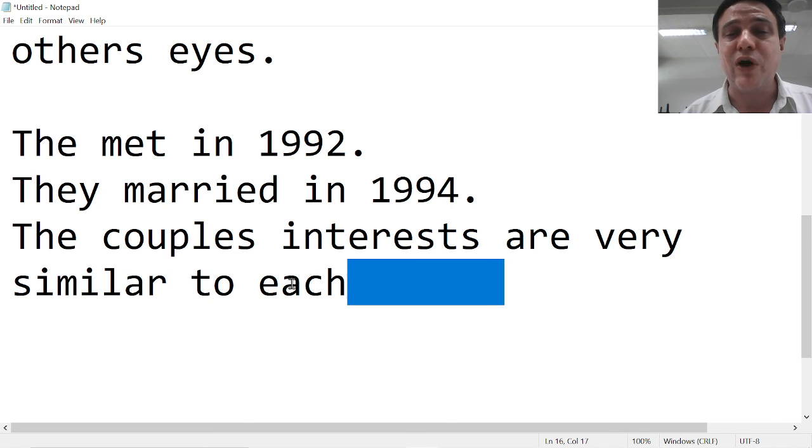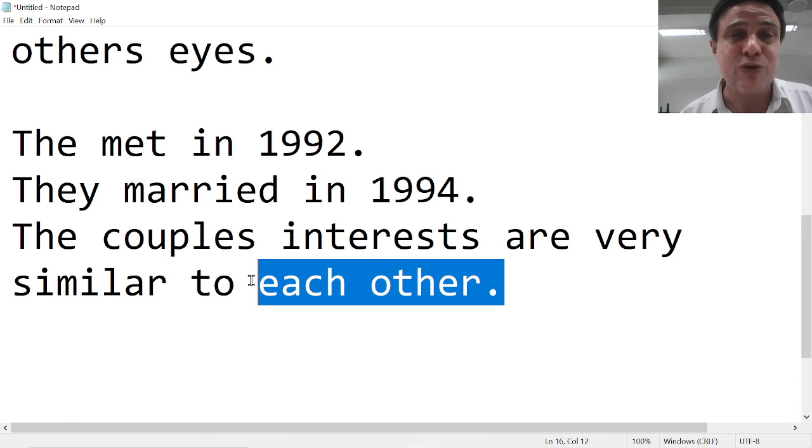This each other, one another is not a strict rule. It just seems to be the general way that native speakers speak.